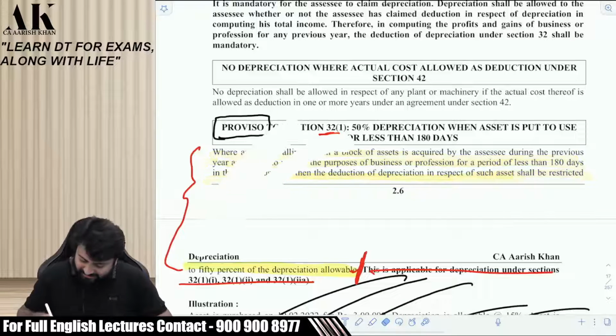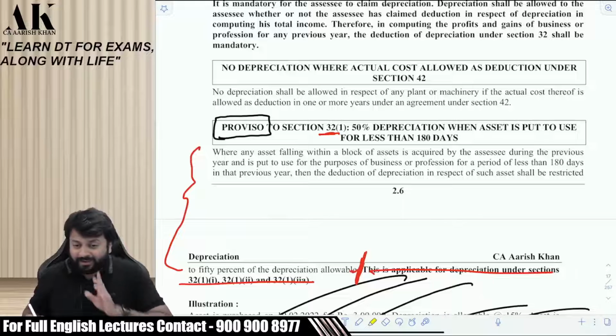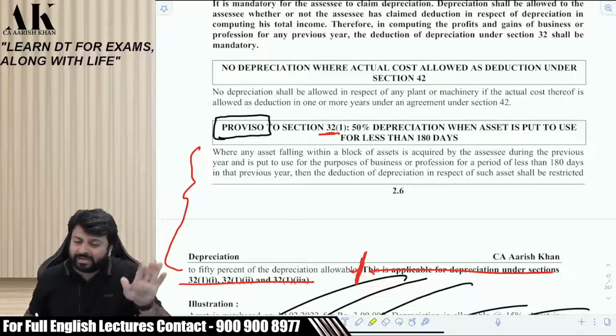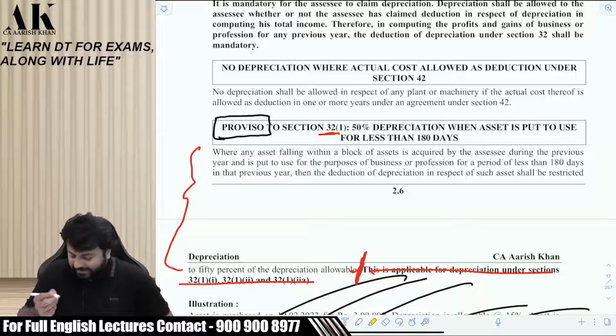Shall I read? Listen carefully. Shall I read, beta? That's the reason I told you 2 to 3 times to read it carefully. Give importance to every word in the law. You will understand that the smallest of the words, to which we do not give any respect in our life, will play such an important role in this paragraph now. The word which will play the most important role in this paragraph, we do not give respect to that word in our day-to-day life. Let's read.